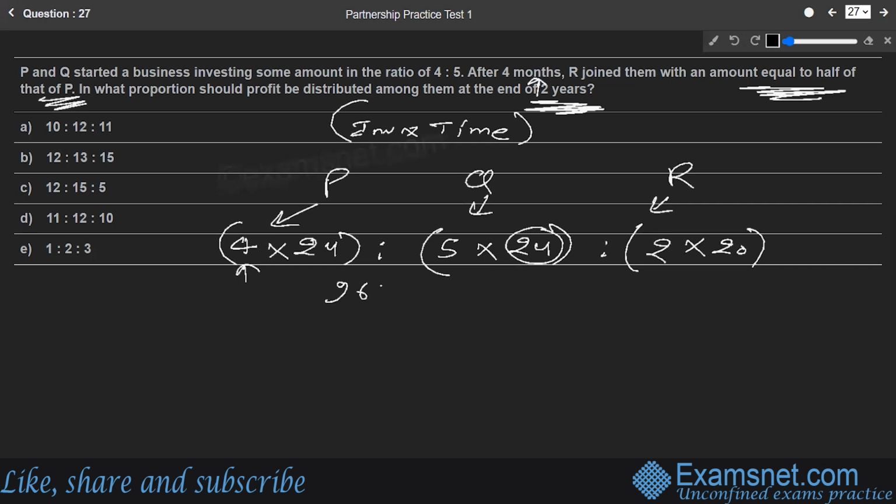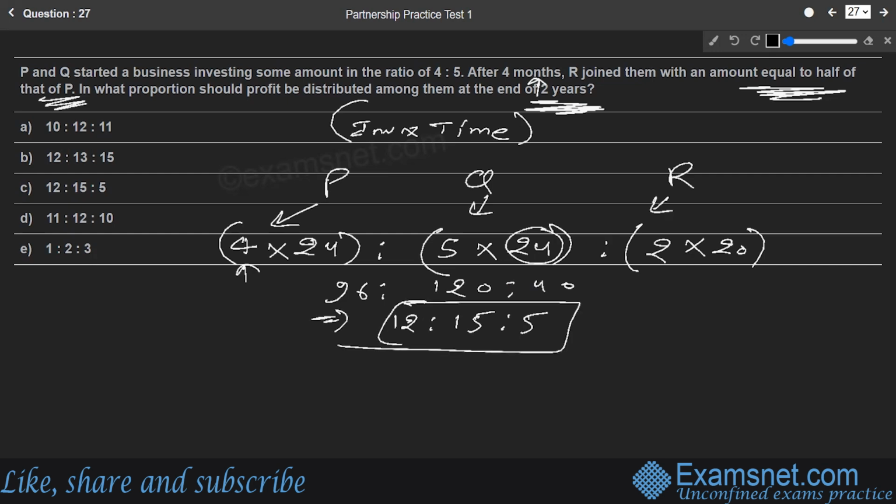If we solve this further, this is going to be 96 is to 120 is to 40, which is nothing but 12 is to 15 is to 5. If we cut all of the numbers with 8, we get the simplified ratio as 12 is to 15 is to 5, and that is going to be the right answer, which is available in option number C.